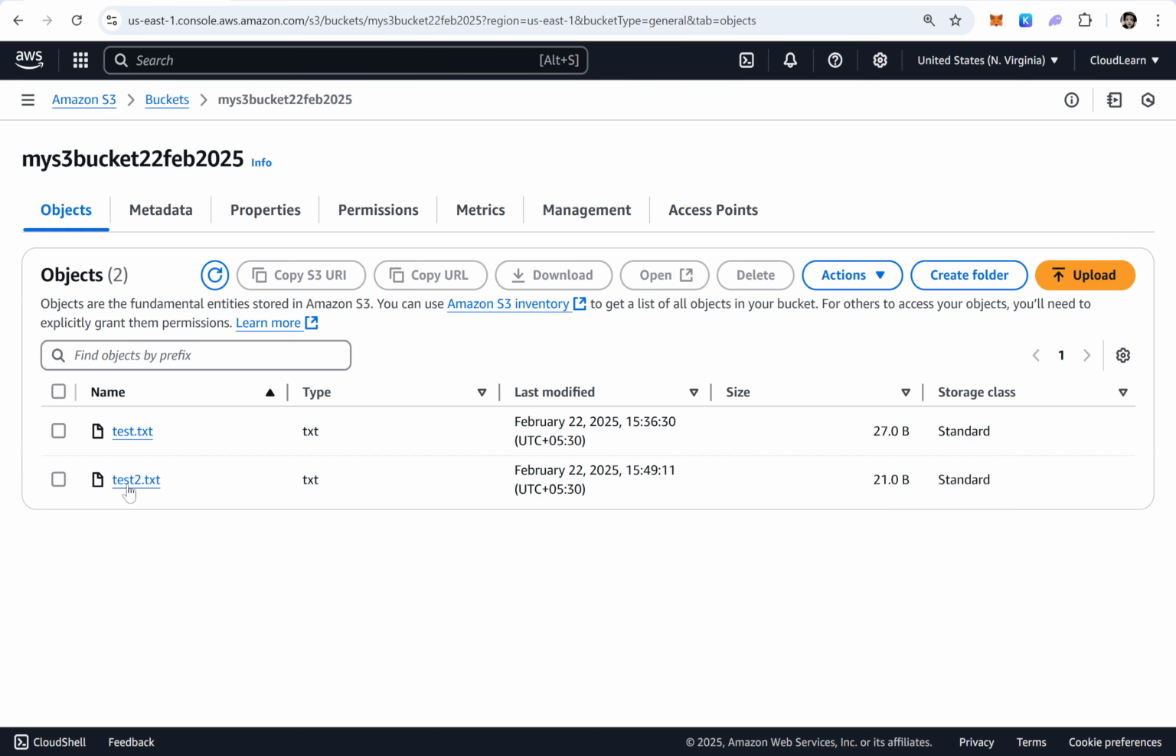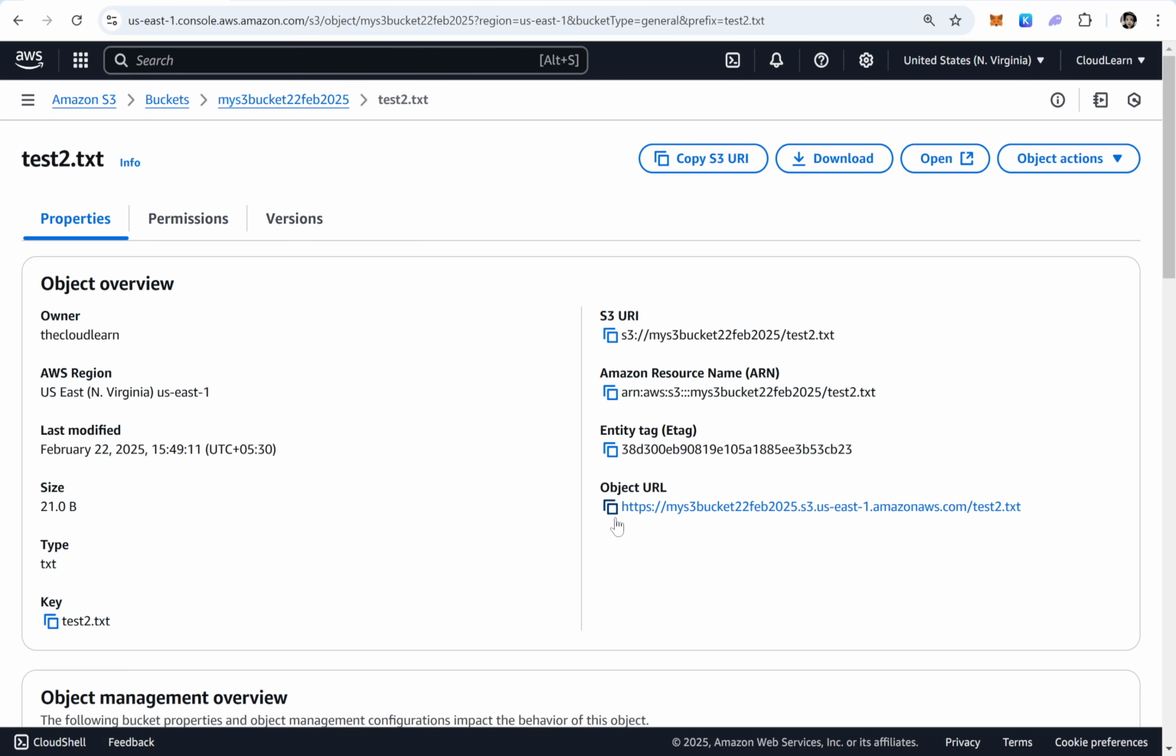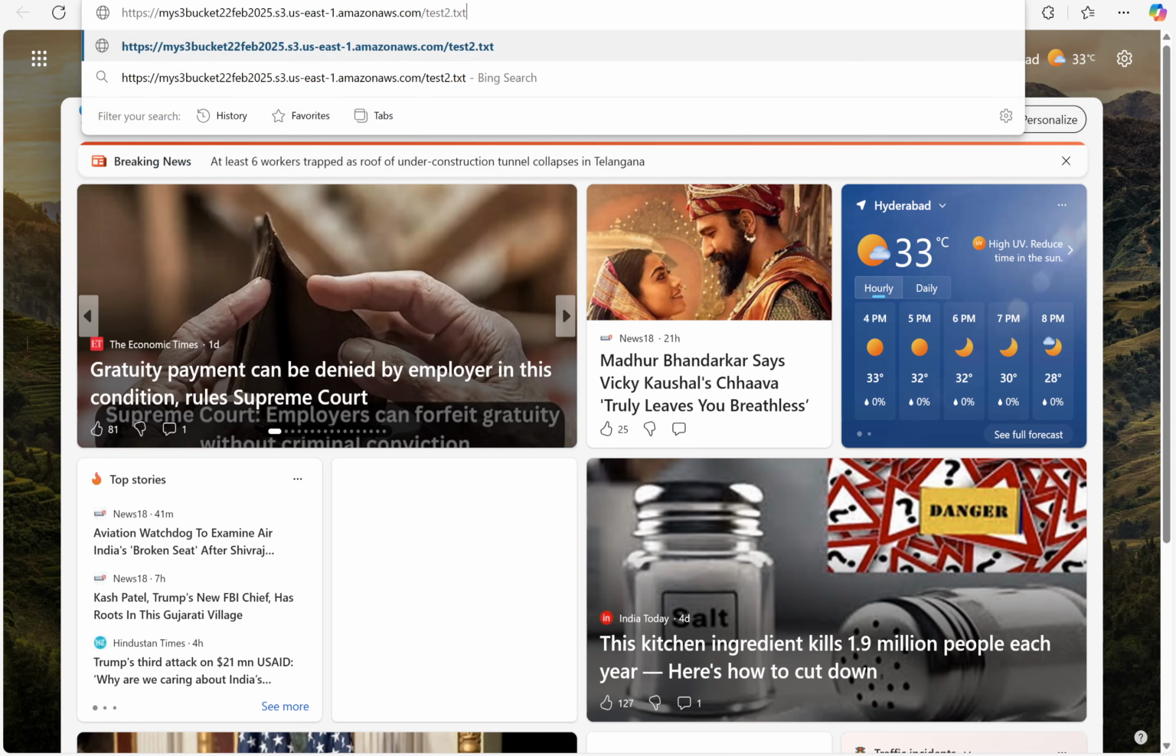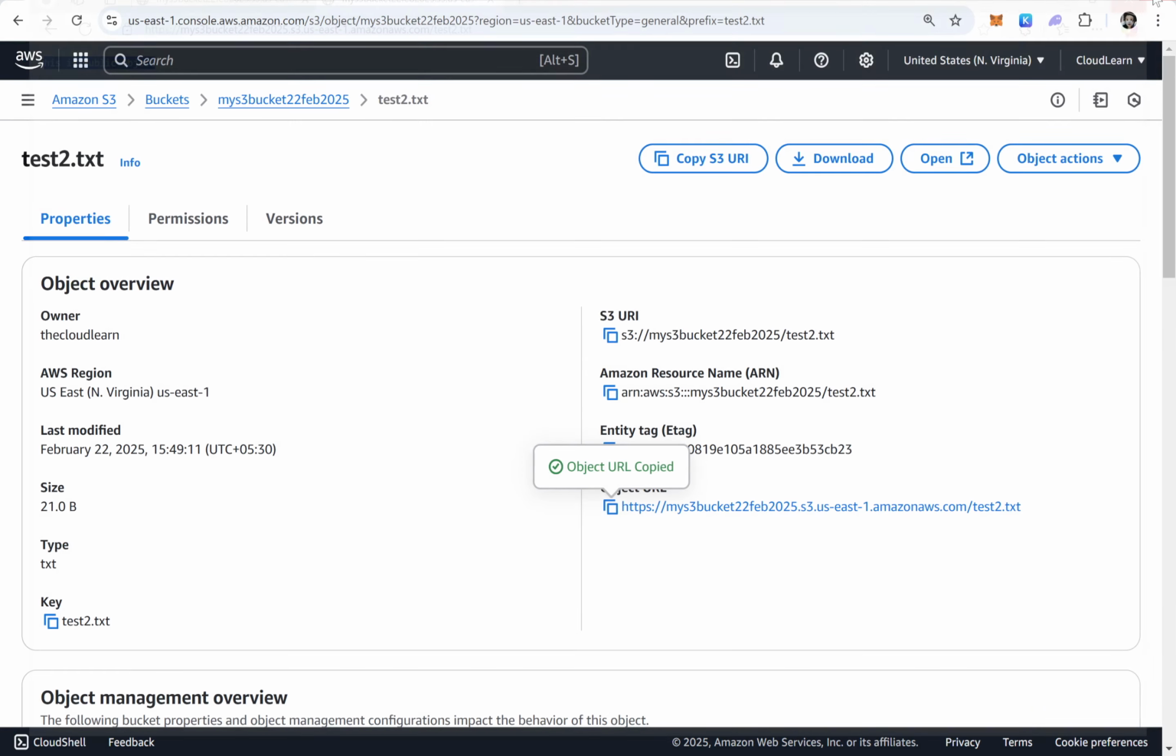How to verify that? Click on the object, get the object URL, open the browser, paste it, and enter. See here. It was uploaded as public because while uploading it, we modified the permissions to grant public-read access. That's how we can upload an object as a public object.